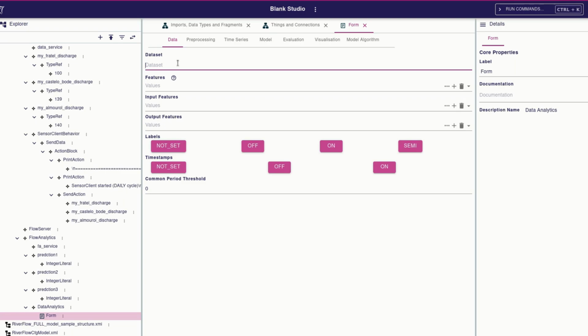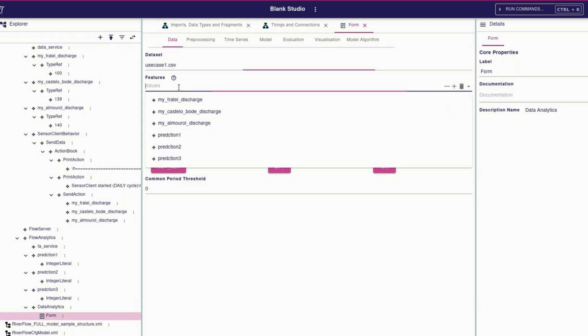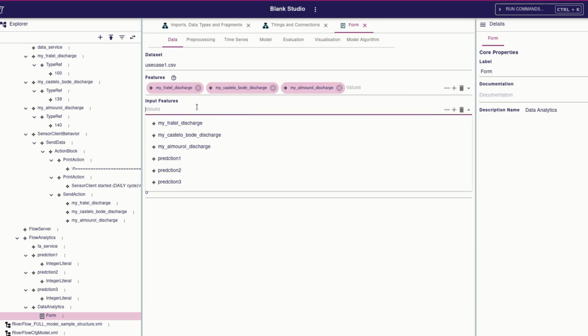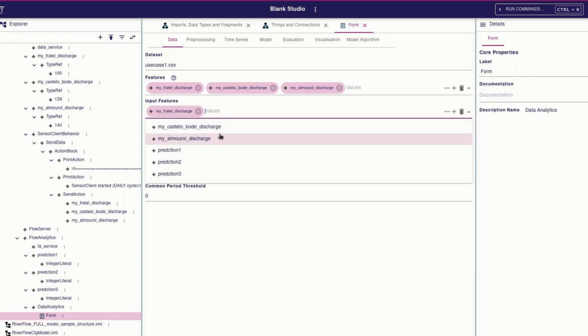Next, I focus on the flow analytics service interface. I add and connect the service port, which is the entry point for analytics requests and results. I ensure the connection lines match the intended directions of communications.